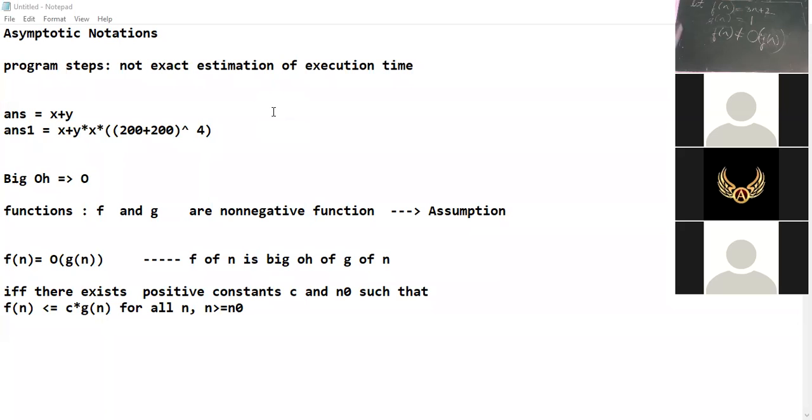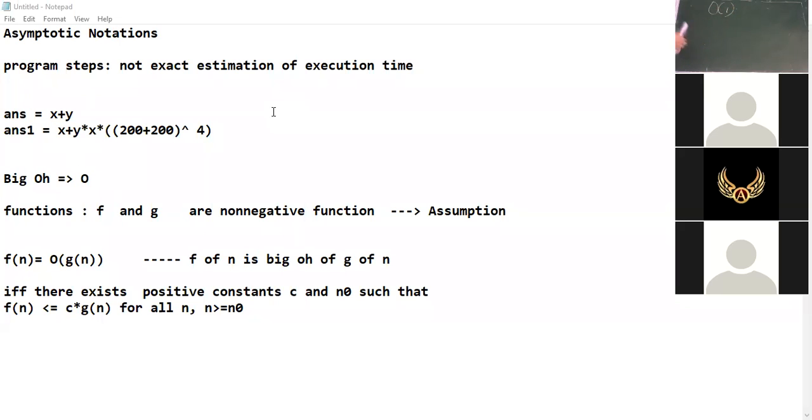Yes. We'll see examples of programs later. First we need to understand some more mathematics behind it. This O of g of n which we are talking about is generally in some format like this.